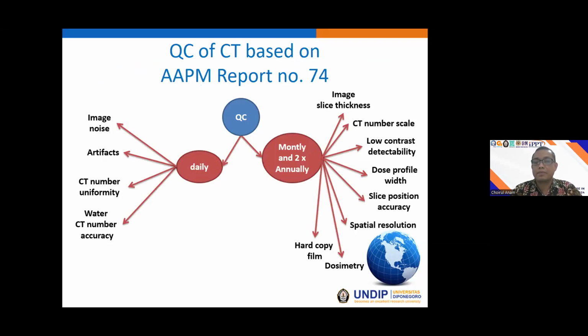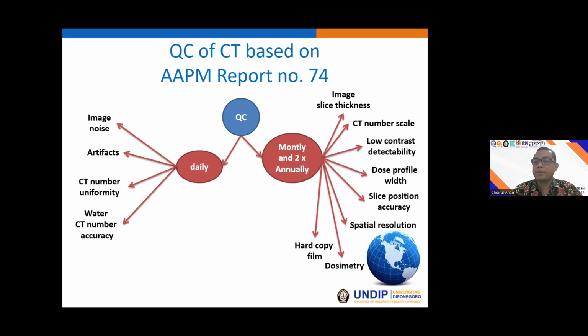For example, the image noise, artifact, CT number uniformity, CT number accuracy, slice thickness, CT number linearity, low contrast detectability, dose profile, slice position accuracy, spatial resolution, dosimetry, hard copy film, and so on.